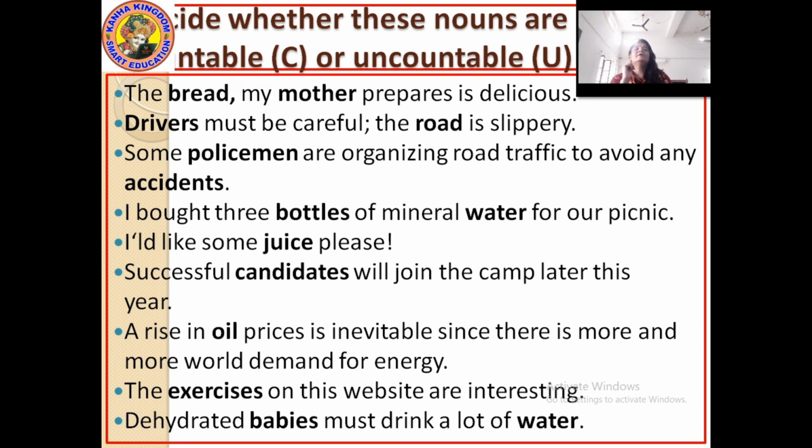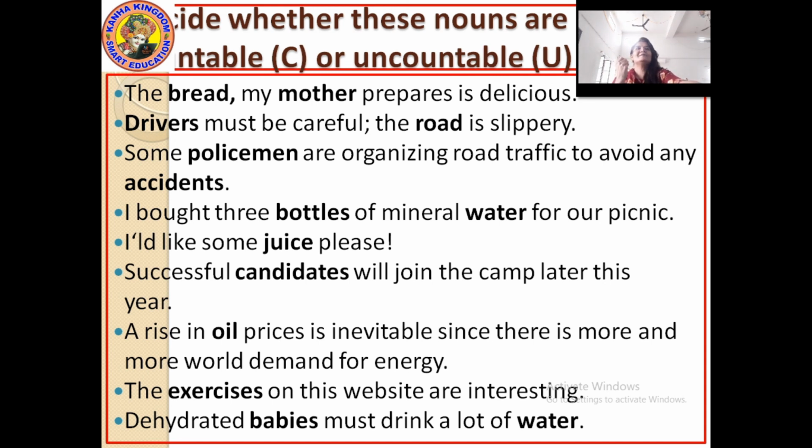Number 9 is dehydrated babies must drink a lot of water. Here there are two highlighted words, babies and water. Babies countable, water again uncountable.